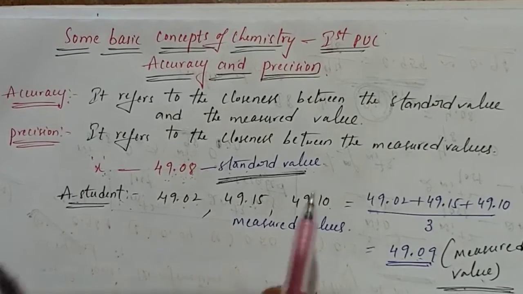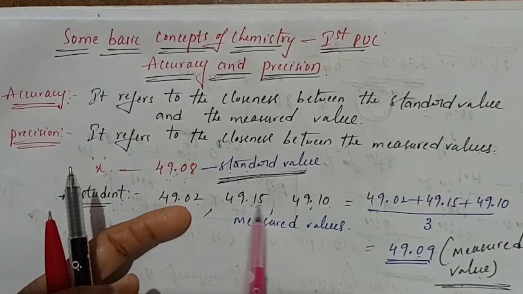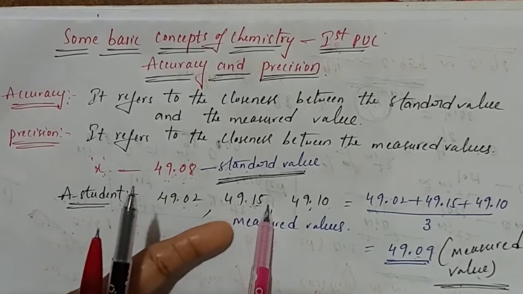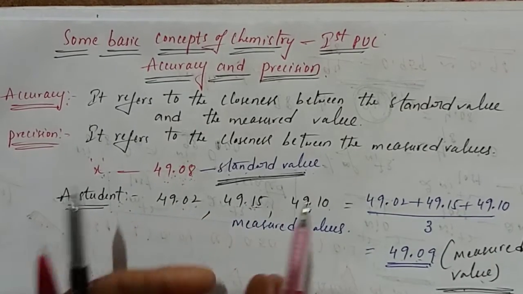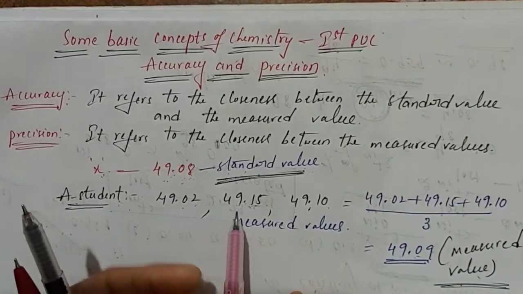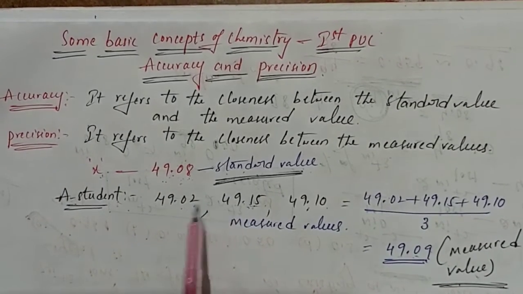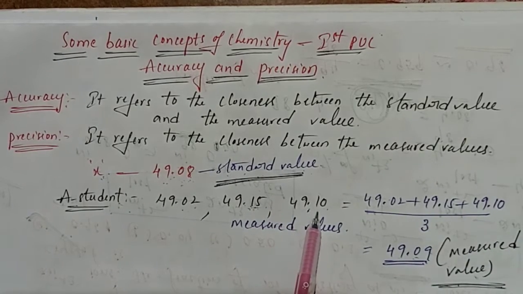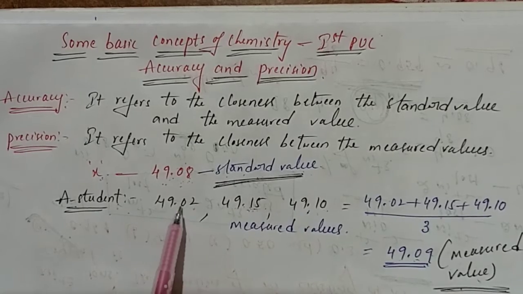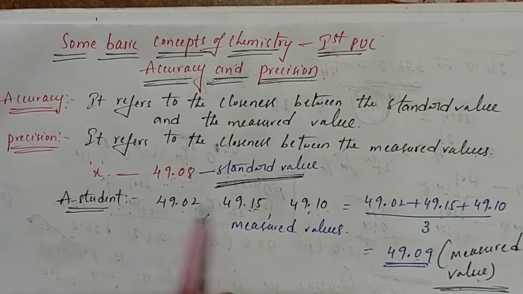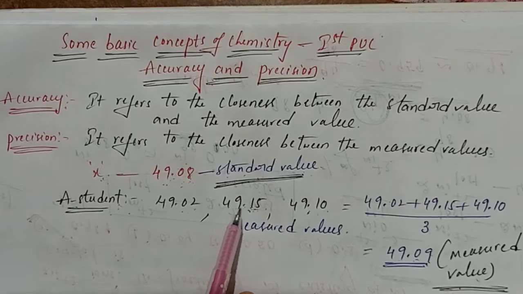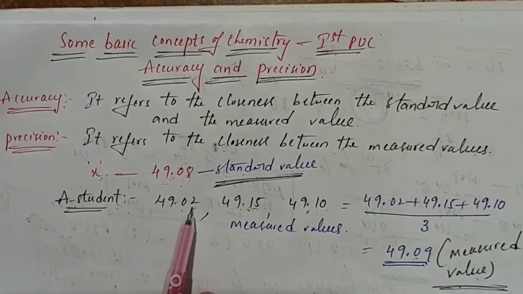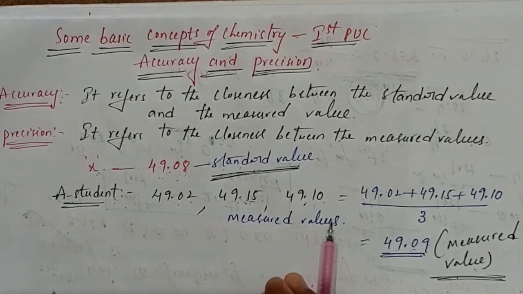Here there is a closeness students. This is 02, this is 15. Correct? 49.02, this is 49.15. There is no closeness. Are you following? Very less. So that means there is no much closeness, and 0.05 difference is there. Are you following? So these values, there is no much closeness. But here there is a closeness, but these measured values, there is no much closeness.